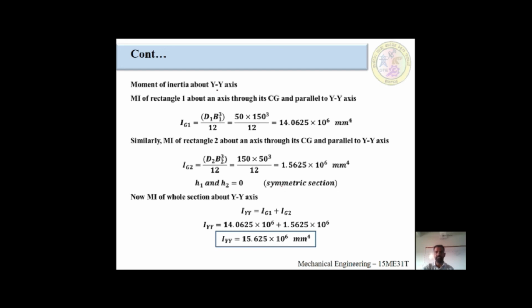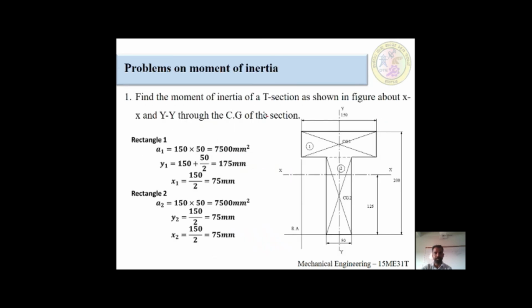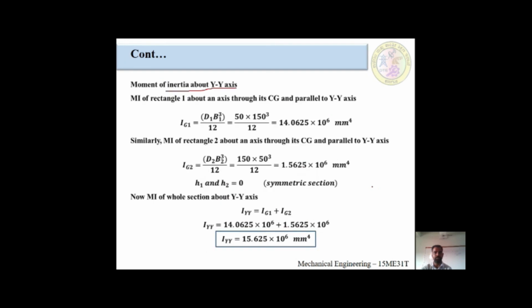For that reason only we calculated the x value, the moment of inertia about the y-axis, for two components only. Next we have to study the y-axis, because in the problem they have asked for both the x-axis and the y-axis. For that reason we are going to calculate with the y-axis. After this we have to individually calculate rectangle 1 and rectangle 2 as we calculated previously.